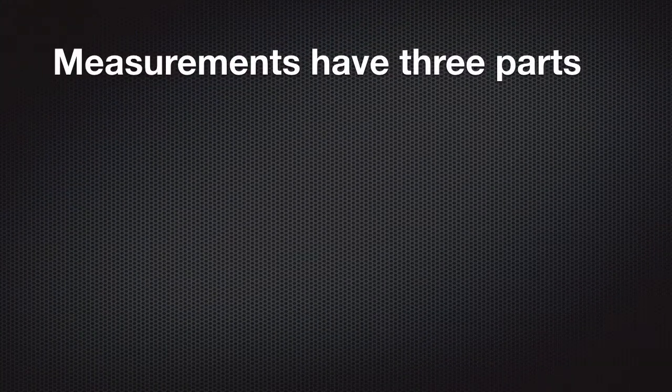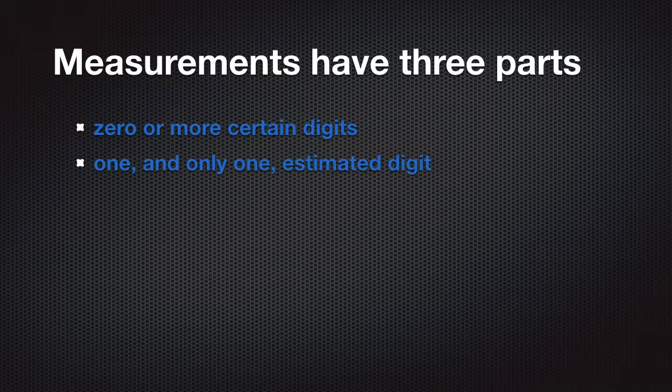Measurements have three parts. They always have 0 or more certain digits, ones that we know with accuracy. We know because the graduations on the measuring instrument tell us that they are true, that the value we're measuring is above one graduation and beneath the next graduation. The second thing that they all have in common is that they have one and only one estimated digit. What it is between those gaps between the two graduations, something that we can only guess at really, looking where it is relatively between the lower value and the higher value.